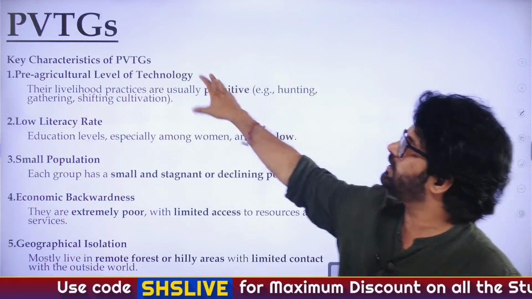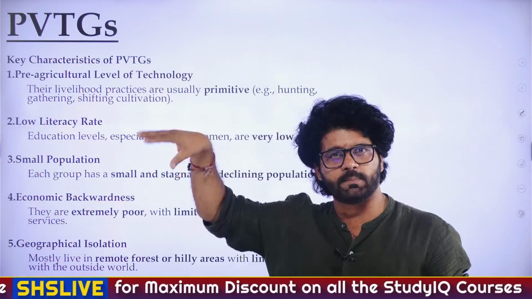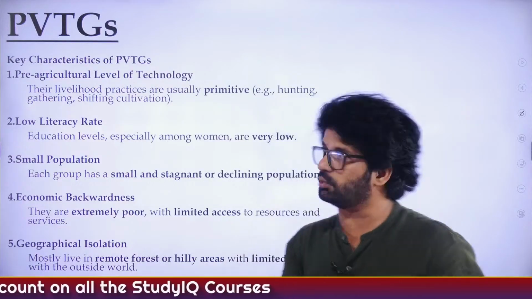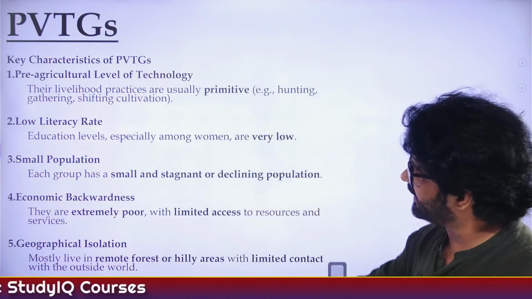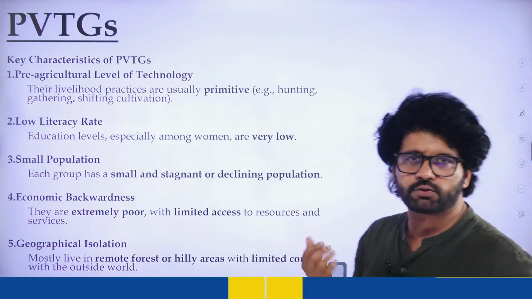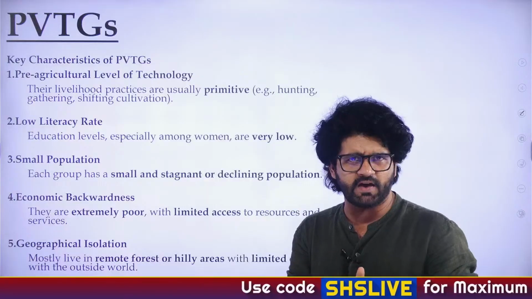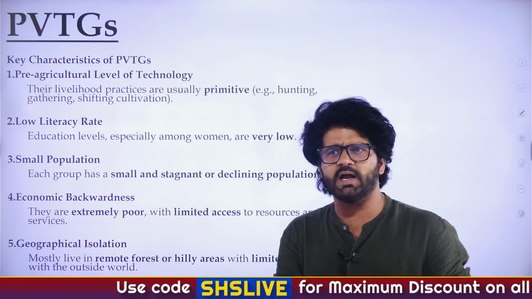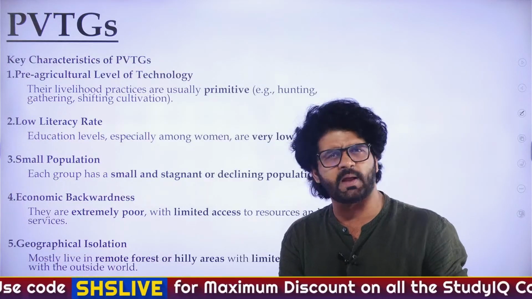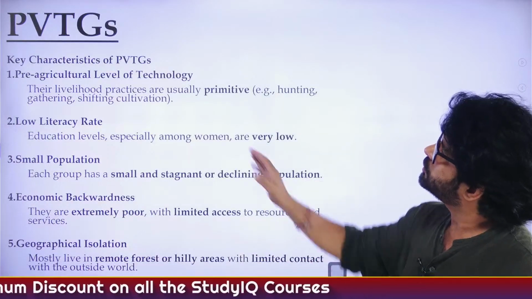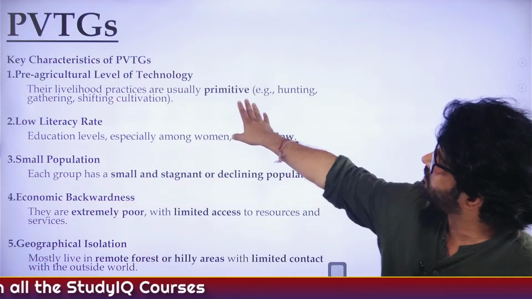Then the other keyword, particularly vulnerable tribal groups, they are catered to by these Eklavya Model Residential Schools. There have to be 5 criteria which these PVTGs have to satisfy. In 18 states and 1 union territory, you have 75 PVTGs. UPSC has already asked which state has the maximum PVTGs. So Odisha has the maximum PVTGs. The key characteristic: pre-agricultural level of technology.